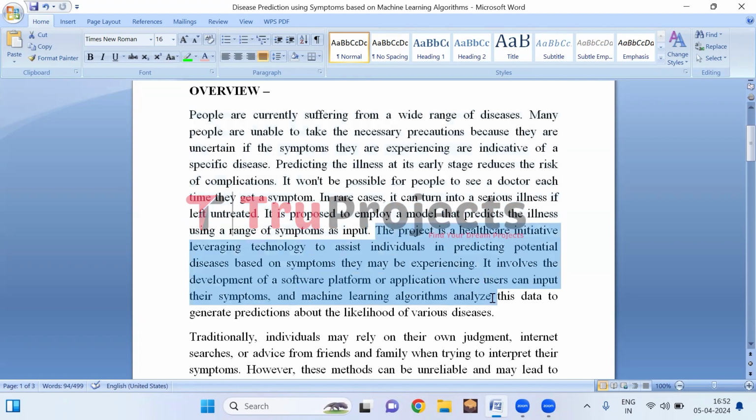Imagine you have an app on your phone that helps you figure out if you might be sick. You just type in what symptoms you are feeling, like a headache or a cough. Then the app uses machine learning algorithms to look at your symptoms and guess what illness you might have. It's like having a smart assistant that helps you understand what's going on with your health. This way, you can get an idea of what might be wrong and decide if you need to see a doctor.